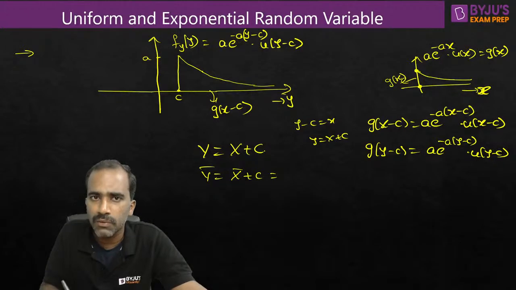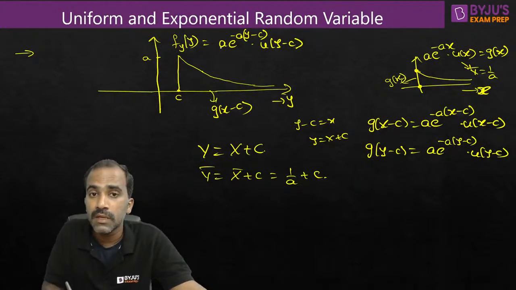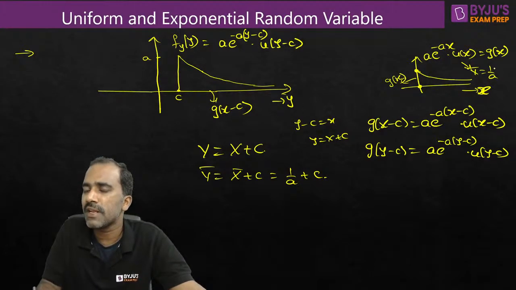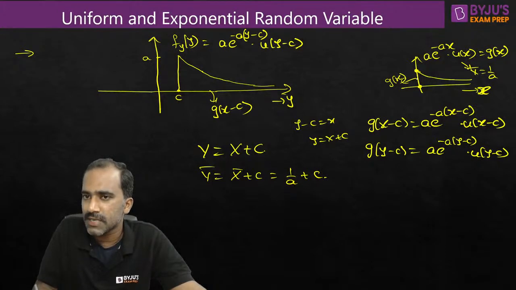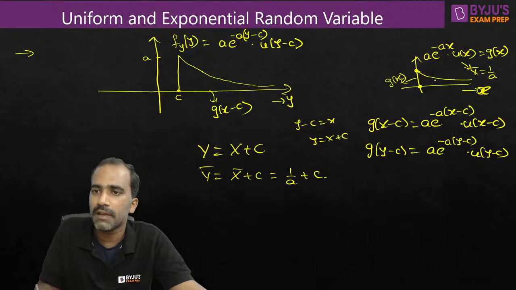What is x bar? We know what x bar is. x bar is simple. It is 1 by a. So, 1 by a plus c. Observe, when the exponential PDF is shifted towards the right or left side, the starting point is not 0. Whatever values we have derived for the exponential PDF assume that it starts from 0. With this assumption only, we remember the mean value, variance, and mean square value. If the starting position changes, then the mean square value and variance might change. So we have to be careful.